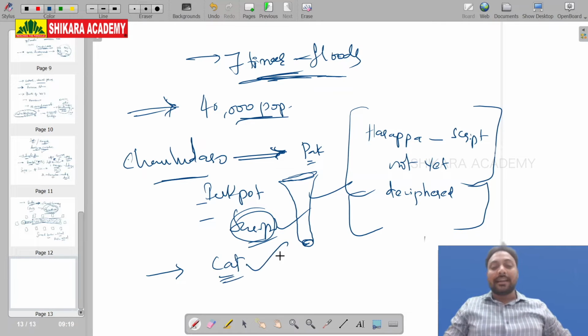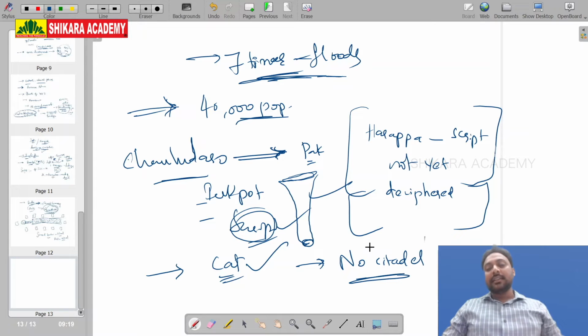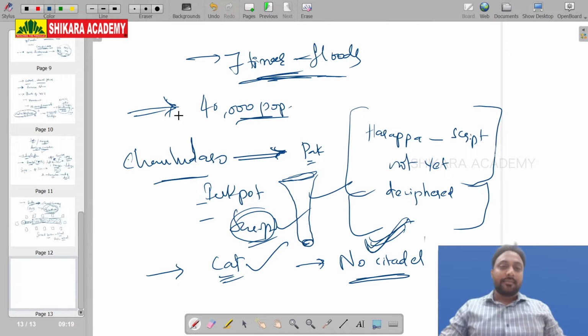Chanhu-daro, evidence of cat bones, the cat animal. Okay, in Chanhu-daro there is no citadel. Chanhu-daro is the only city without any citadel. What is the citadel? I will tell in the town planning.